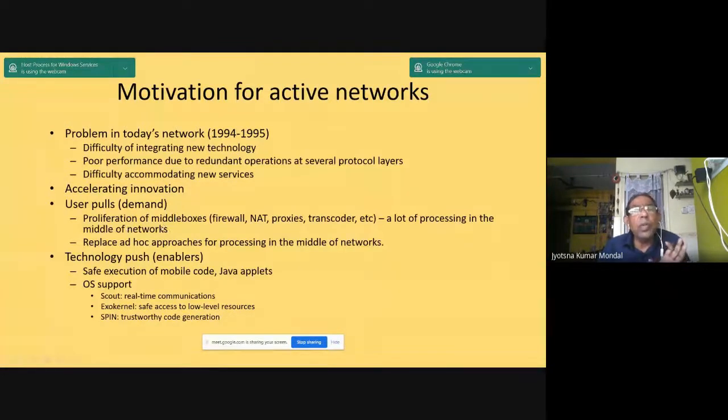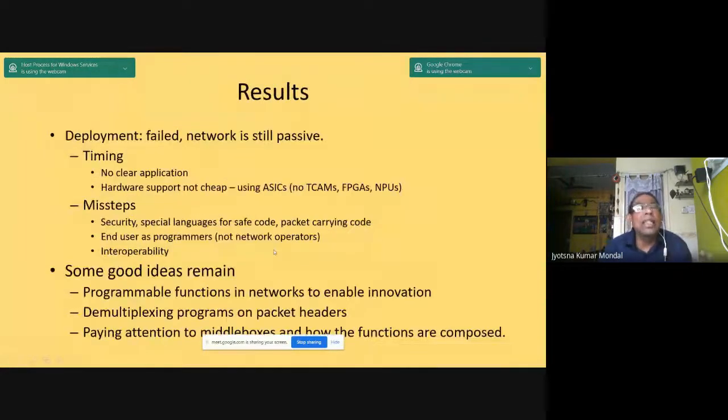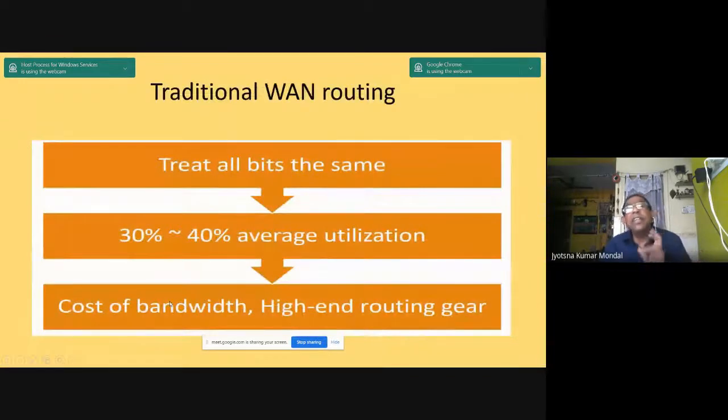Now, in the user plane, there is a proliferation of middleboxes: firewalls, NATs and others. Safe execution of mobile code and applets is there, but these are all long codes and these are failures. So there are no clear applications, no adaptive applications, and the programmable functions are absent. In traditional WAN routing, all bits are treated the same. All priorities are identical. Routing tables are fixed. There is 30 to 40% average utilization, and the cost of bandwidth and high-end routing gear is high.